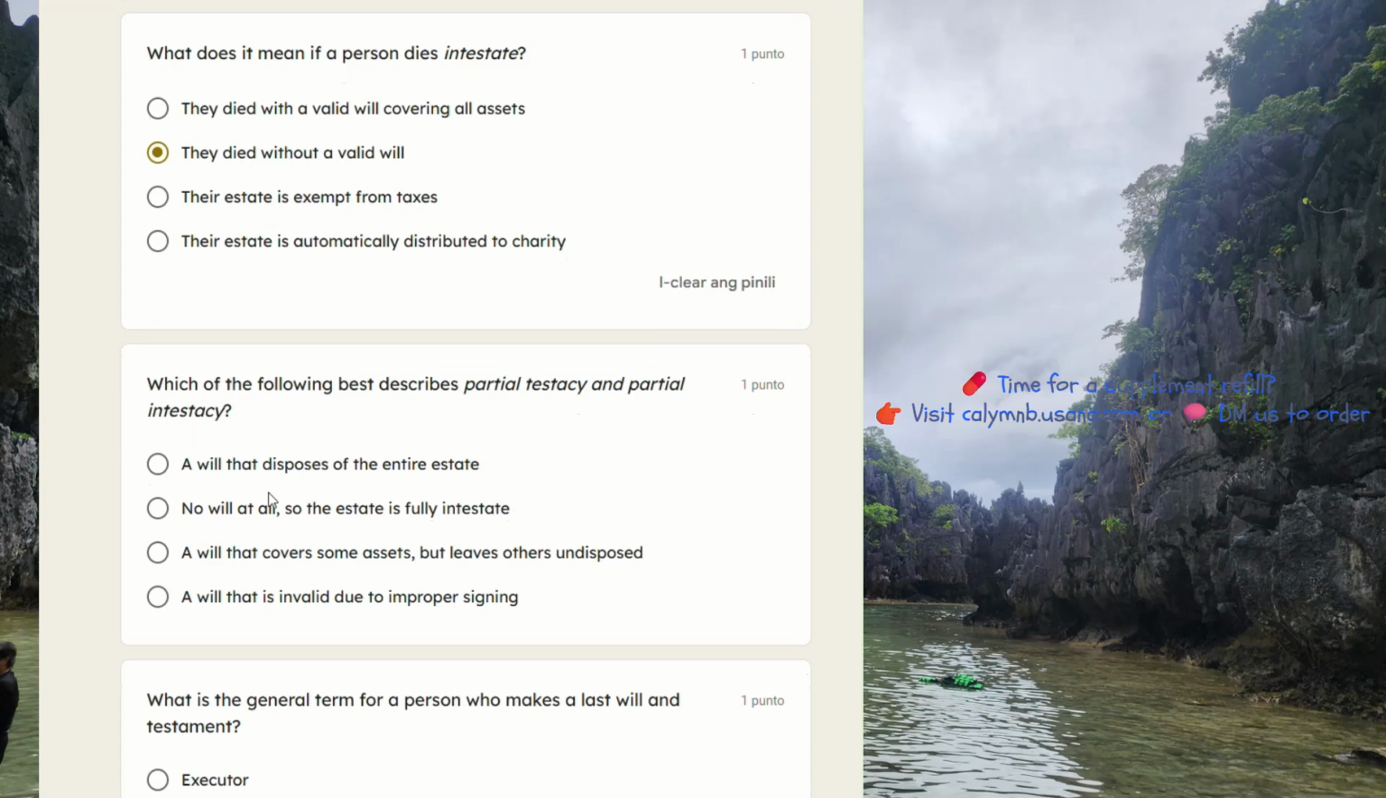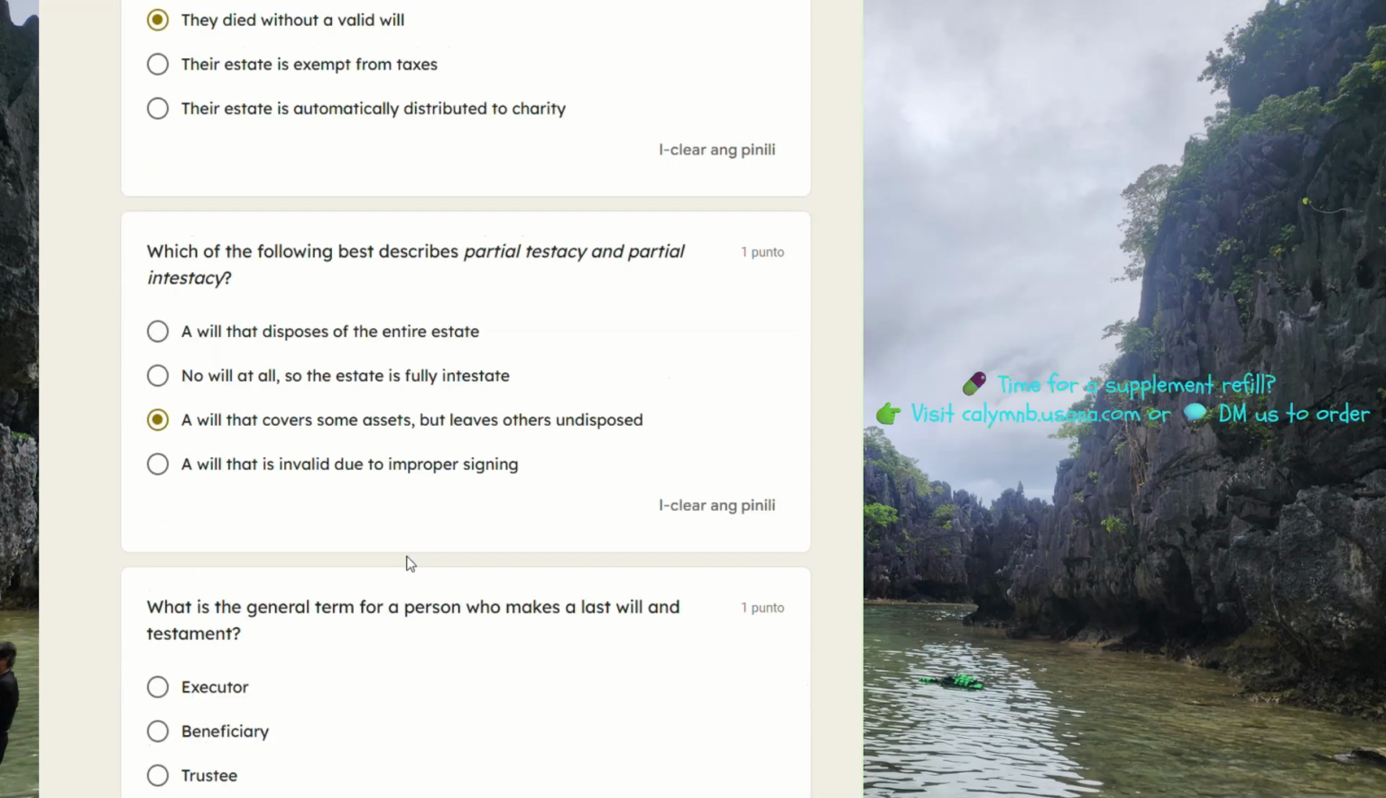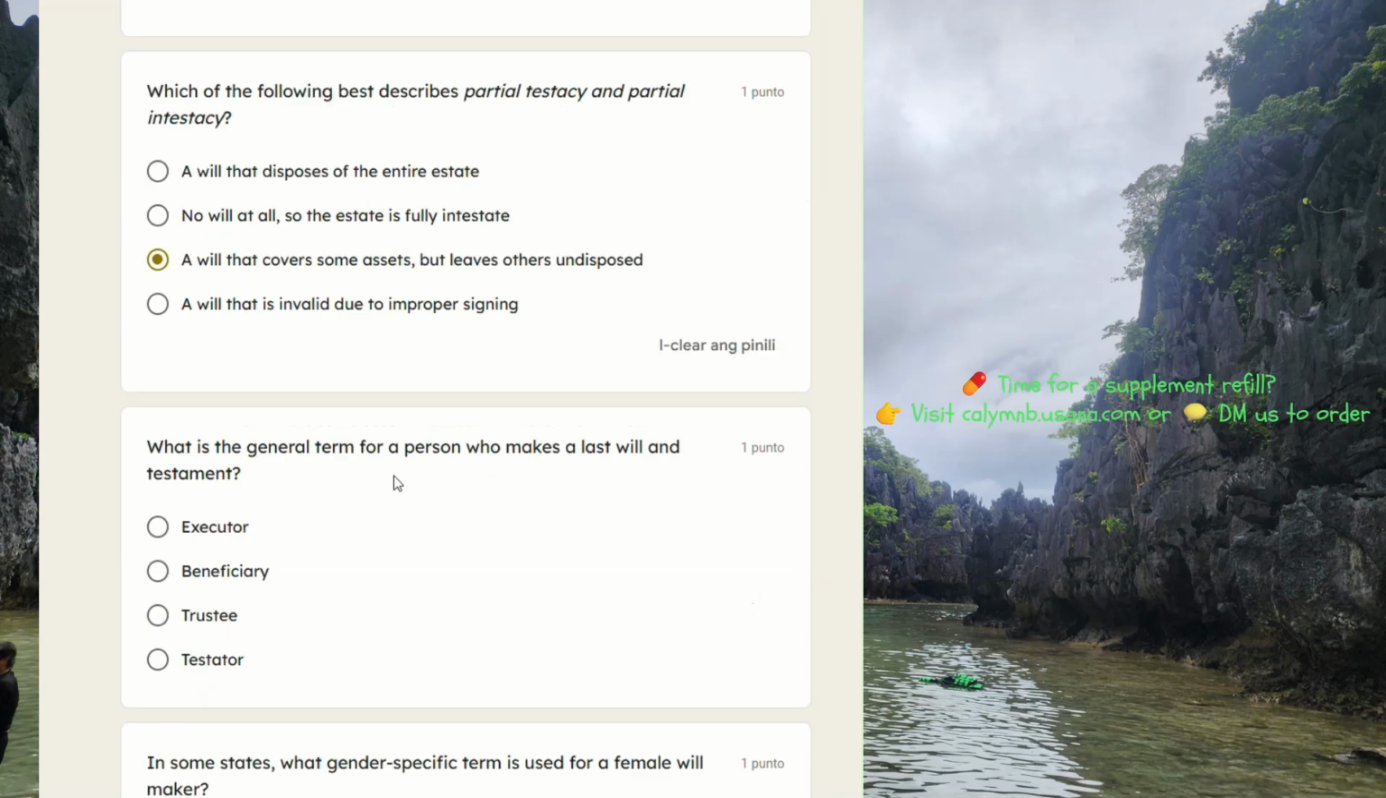Which of the following best describes partial testacy and partial intestacy? A will that disposes of the entire estate. No will at all, so the estate is fully intestate. A will that covers some assets but leaves others undisposed. That's the answer. A will that is invalid due to improper signing.